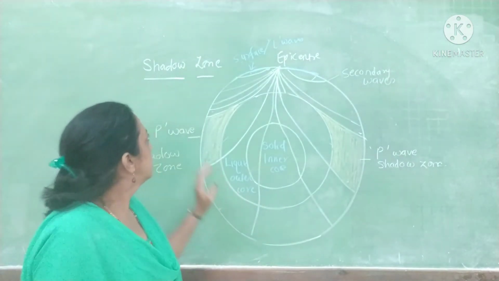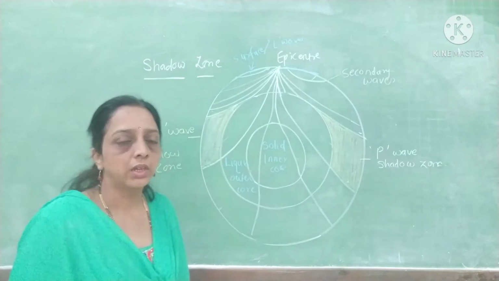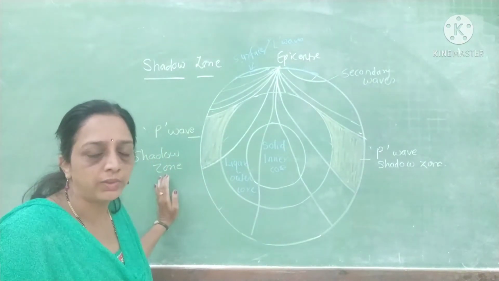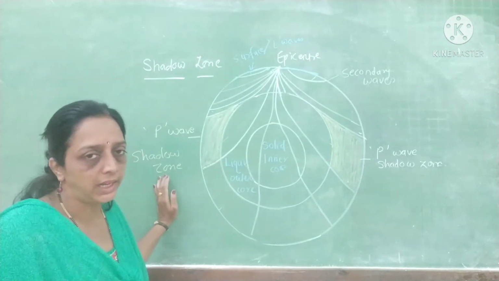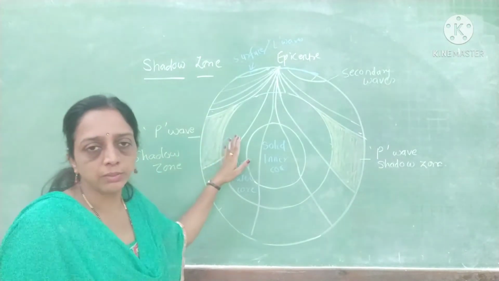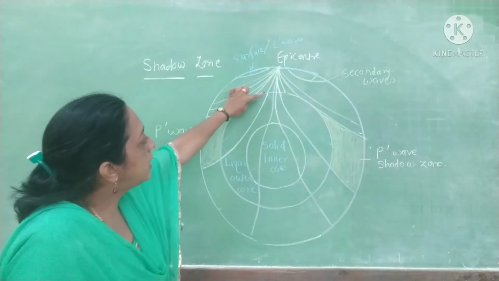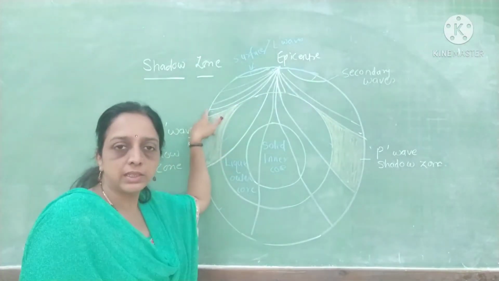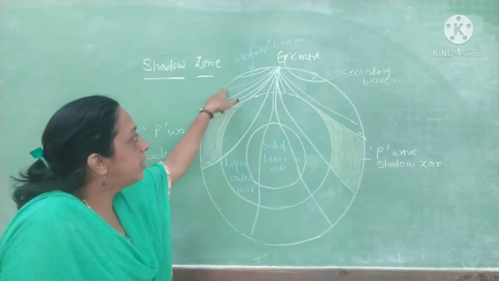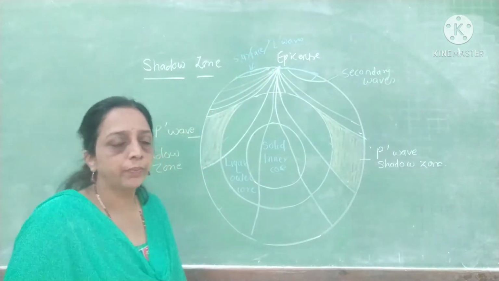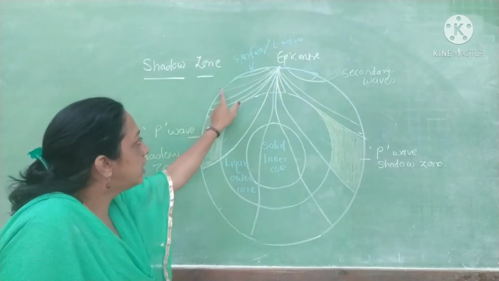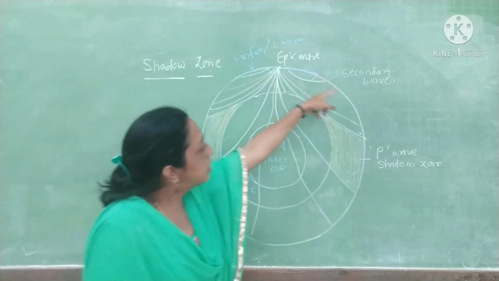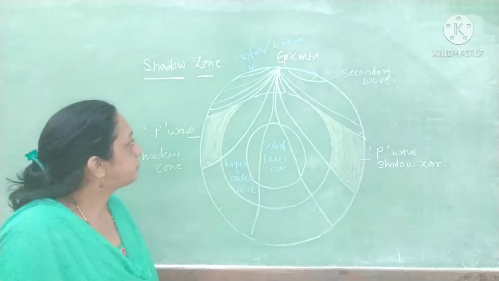Now we are going to learn the shadow zone. We have discussed primary waves, secondary waves and long waves: P waves, S waves and L waves. In this diagram, you can see the white color is the primary wave, the green color waves are secondary waves, and the blue color waves are L waves. L waves travel along the surface, so I have drawn them on the outer crust.